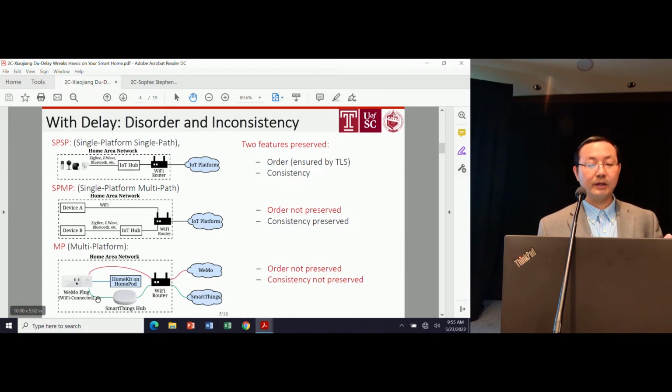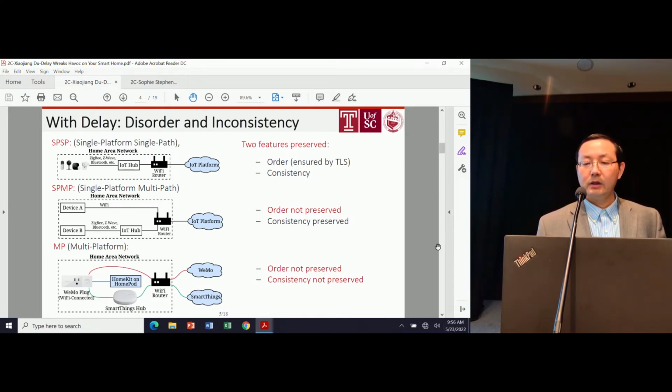But if I launch an attack to delay any link here, then the on status will be delayed, and the SmartThings platform will not receive the on status. It was still showing the plug is off. So even though the plug right now is on, one platform is showing on and the other is showing off. Two different platforms managing the same device show different status. This is what we call the inconsistency issue. Those are the two main issues that enabled the attacks that we present in the paper.